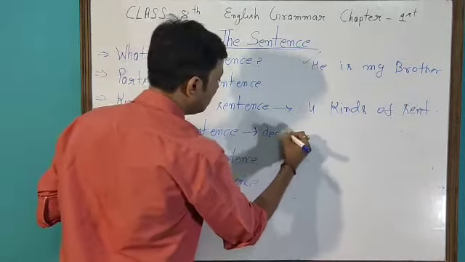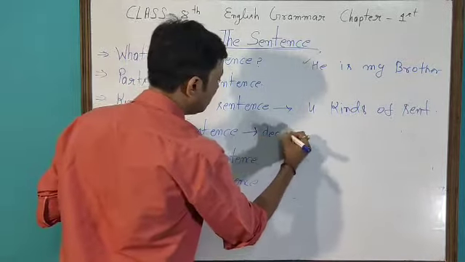So it is clear what an assertive sentence is. An assertive sentence means a sentence that gives a statement or assertion. An assertive sentence can be divided into two parts: one is affirmative sentence and the second one is negative sentence.